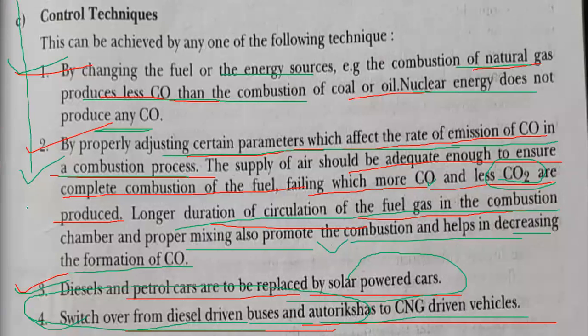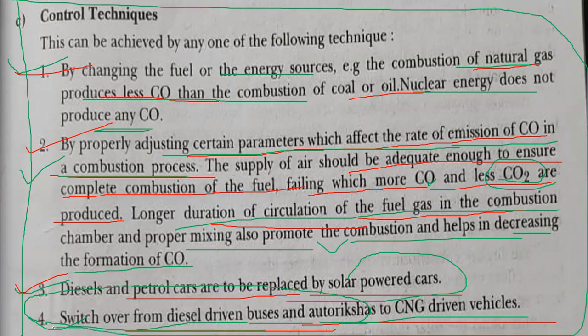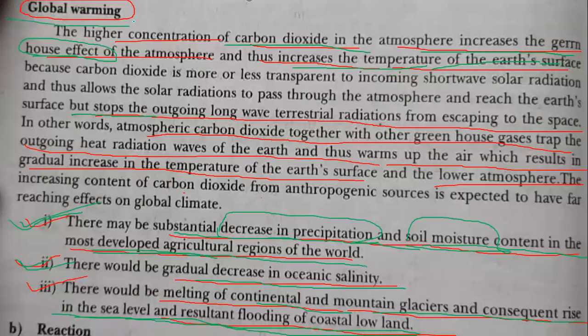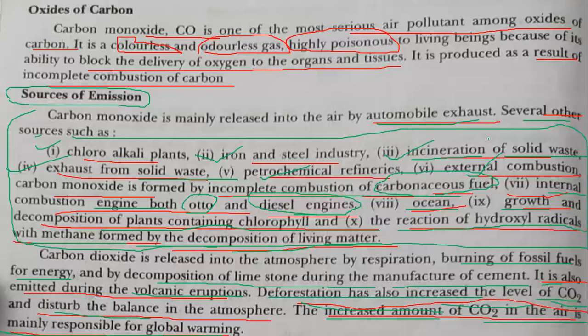So again, these are the things by which we can control the formation of carbon monoxide in the atmosphere. Okay, and these are the reactions by which there is a formation of carbon monoxide and carbon dioxide. So global warming due to carbon dioxide, how does it occur? If the temperature around the earth increases, the heat does not go out because of this carbon dioxide gas, and the carbon dioxide does not let it go out, so the heat gets all trapped inside. In this way global warming increases and it causes different effects on the earth.